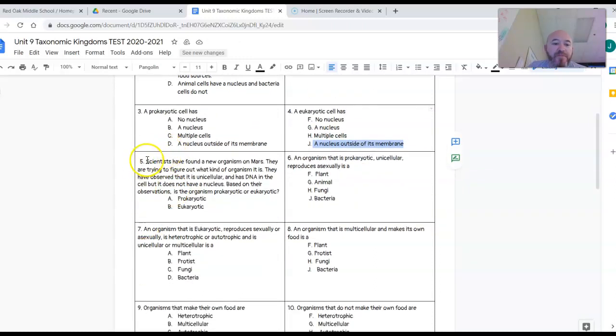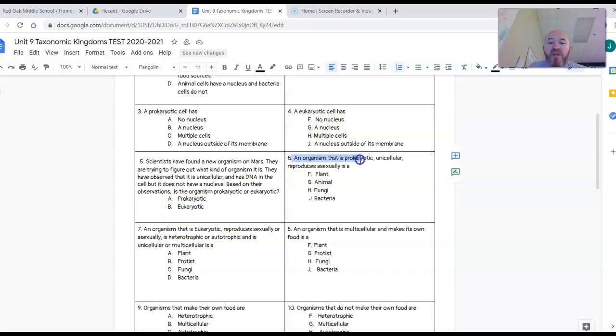Number 5, scientists have found a new organism on Mars. They're trying to figure out what kind of organism it is. They have observed that it is unicellular and has DNA in the cell, but it does not have a nucleus. Based on their observations, is the organism prokaryotic or eukaryotic? So A, if you think it's prokaryotic, B, if you think it's eukaryotic.